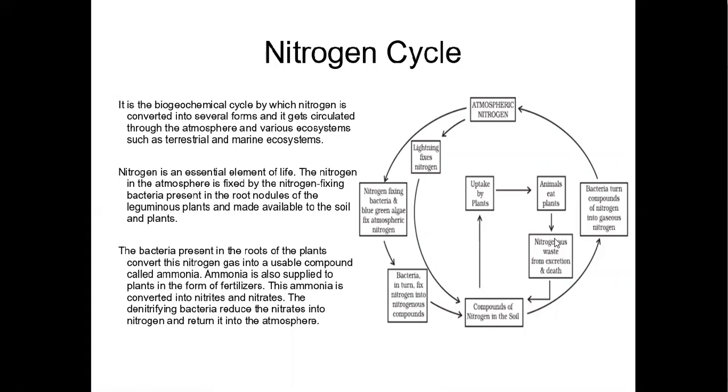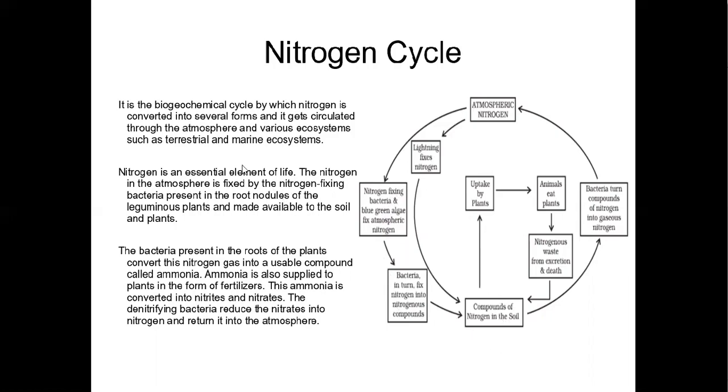When death of animals occurs, it directly mixes into the soil, and sometimes the soil nitrogen is directly converted into atmospheric nitrogen with the help of some bacteria and other microorganisms. This atmospheric nitrogen is sometimes fixed into the soil due to the activity of lightning, and sometimes it is fixed by nitrogen-fixing bacteria and blue-green algae, which also fix nitrogen into nitrogenous compounds. It ultimately comes to the soil.